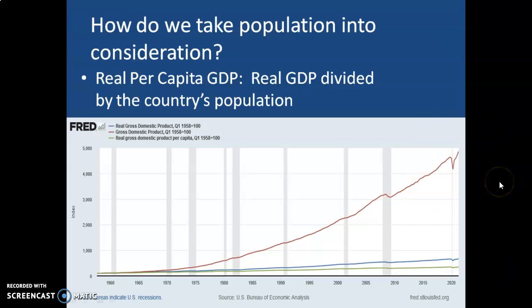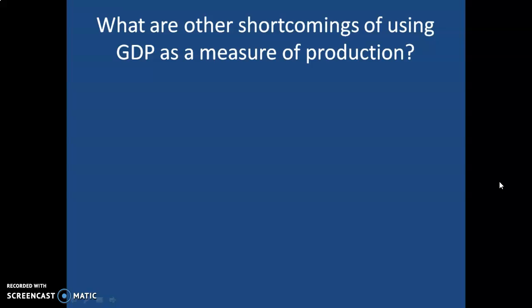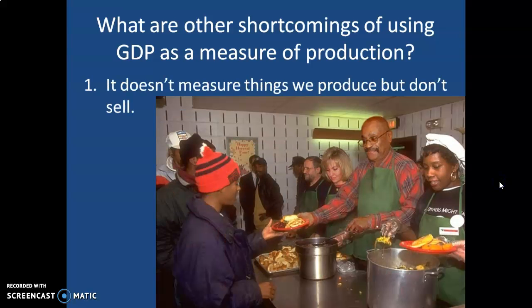So there are some problems, though, with GDP, some shortcomings in using GDP as a measure of productivity, and there's 4 of them. And I'm going to address these 4, and then we'll be done with these notes. First of all, GDP does not measure the things that we produce but don't sell. So, for example, we have in this picture a soup kitchen. These people are not buying their dinner here. It's being given to them. This is production. We're producing something, but we're not selling it. This would not count towards GDP. That is a shortfall of using GDP to measure our productivity. It doesn't count productivity that is not sold.